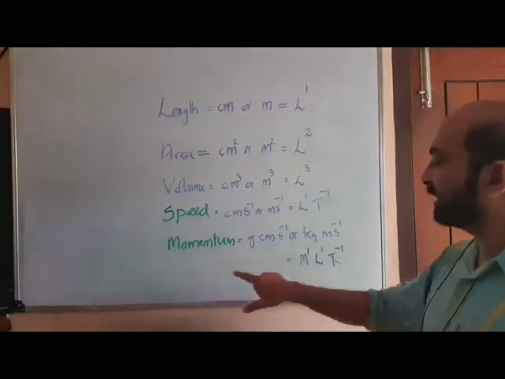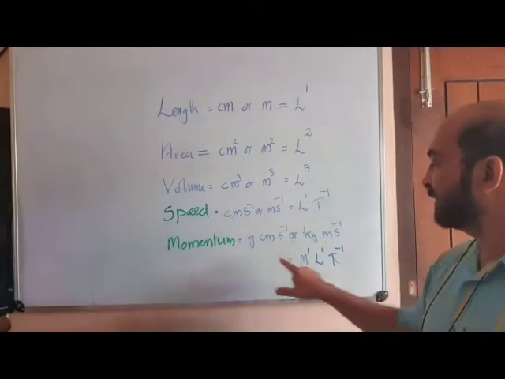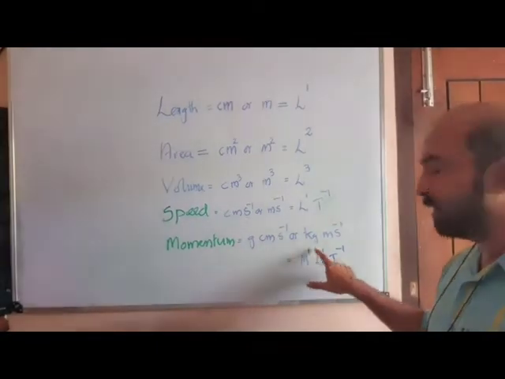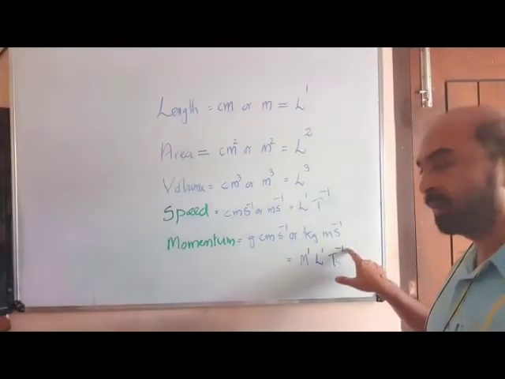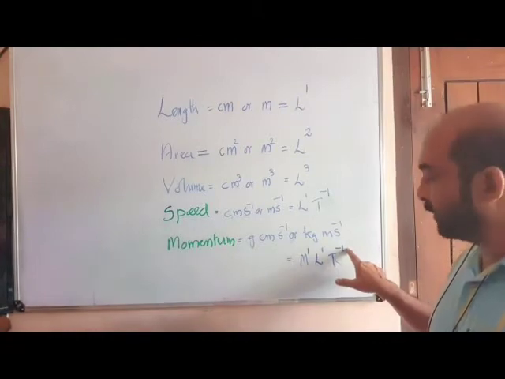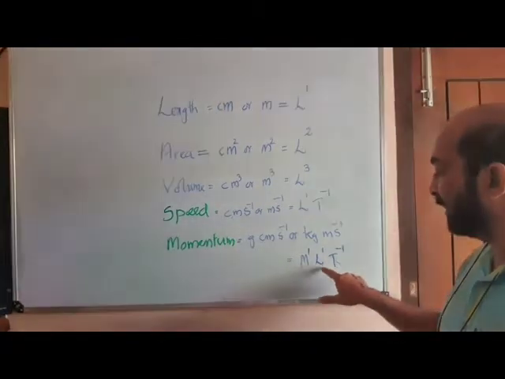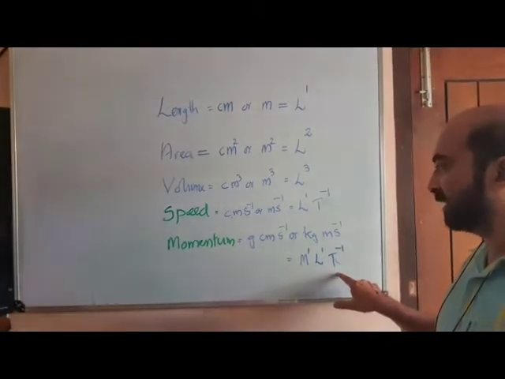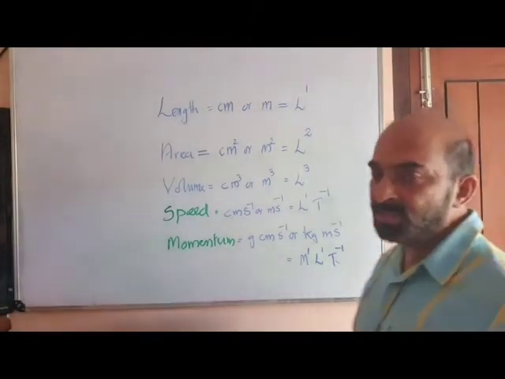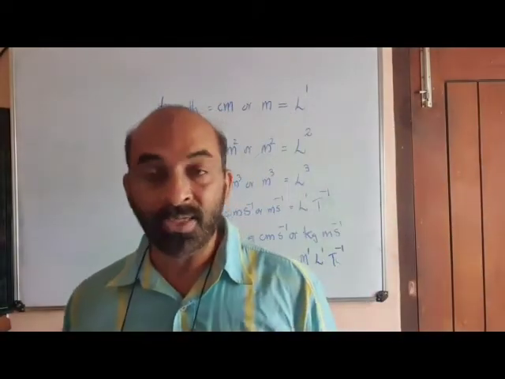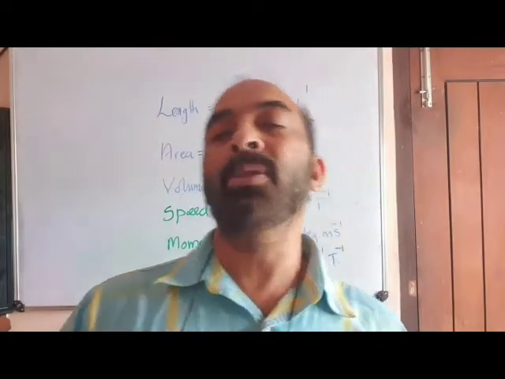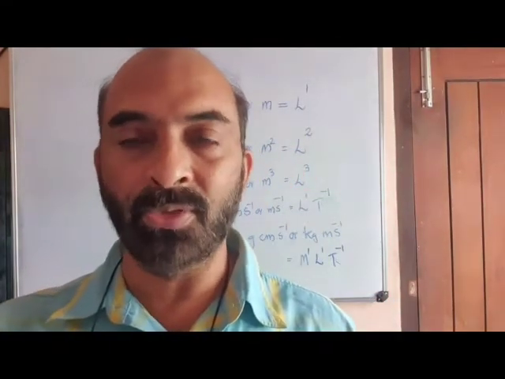So we can say that momentum has the dimensions of 1, 1 and minus 1 with respect to the base units of mass, length and time. So that is the concept of dimension in measurement of physics. Hope you understood that point.